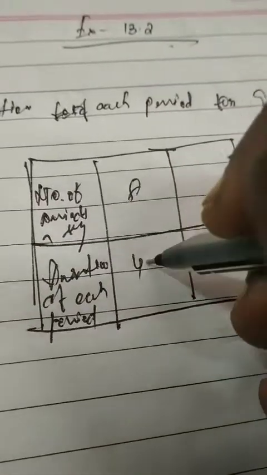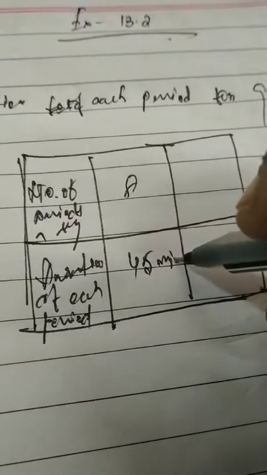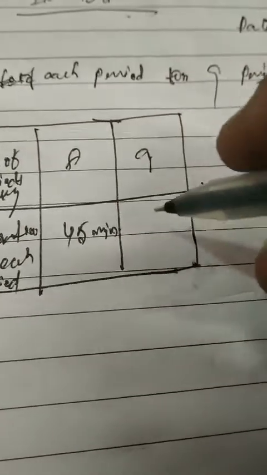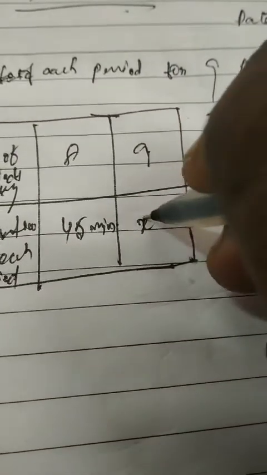Number of periods a day is 8, duration of each period is 45 minutes. 9 periods a day, duration of each period is x minutes.